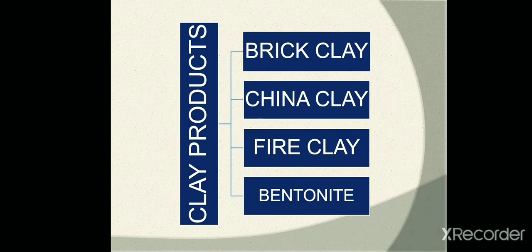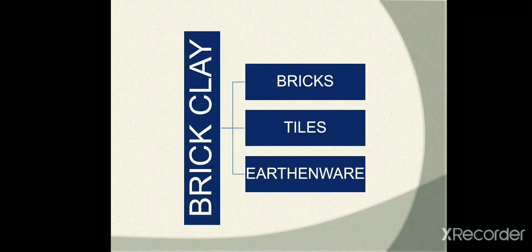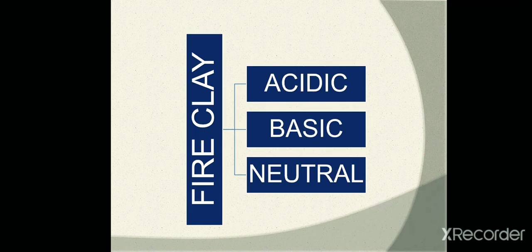Clay products can be divided into four groups: brick clay, china clay, fire clay and bentonite. Brick clay is also divided into three groups: bricks, tiles, earthenware. Fire clay can be divided into three groups: acidic, basic, neutral.